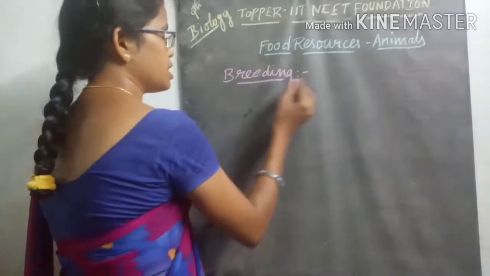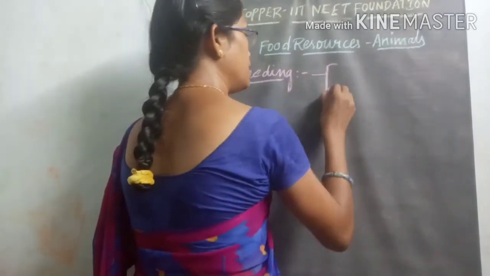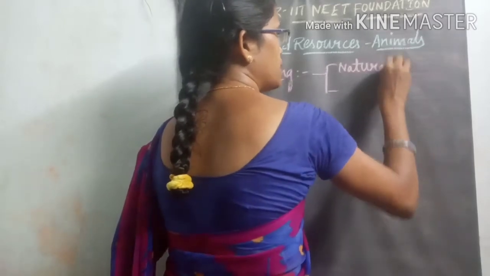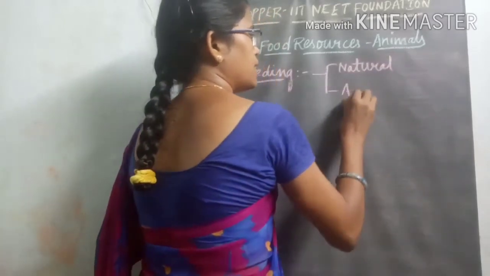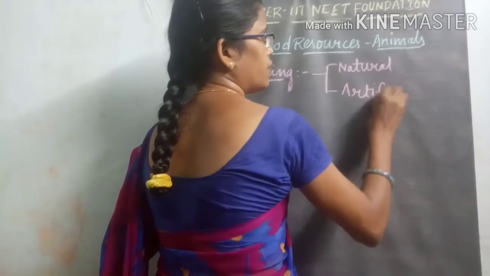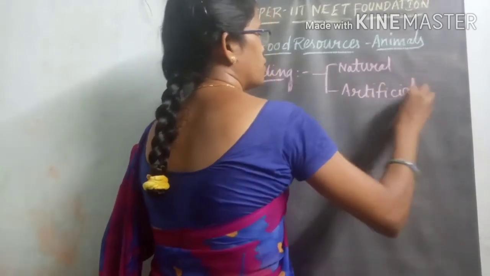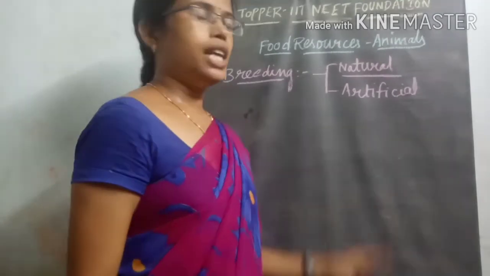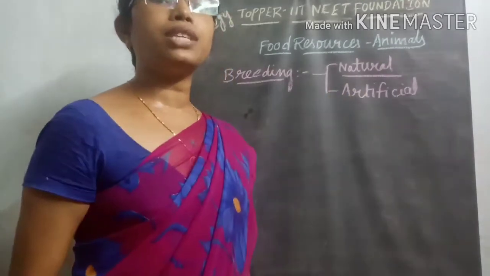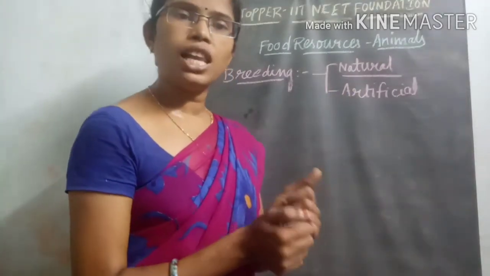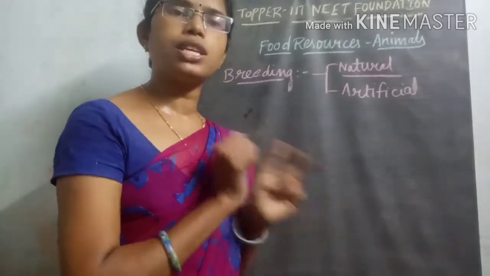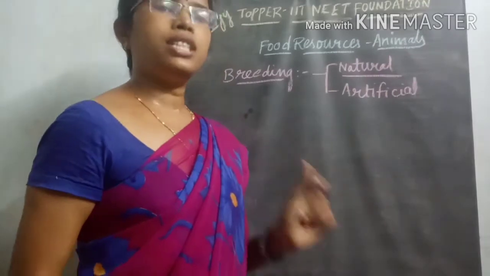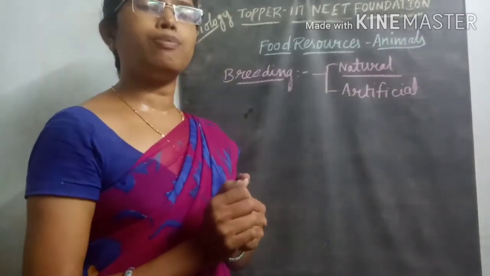In this breeding, there are again two types. One is called natural breeding, and the second is called artificial breeding. Natural breeding is a systematic process in which the organisms, by physical contact, that is a physical process only, undergo breeding, meaning they perform sexual reproduction.